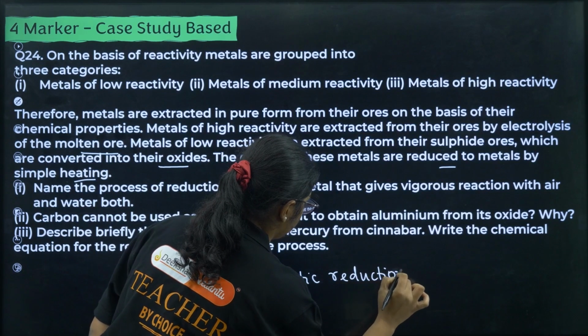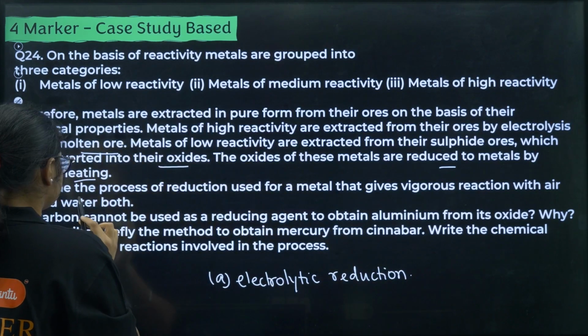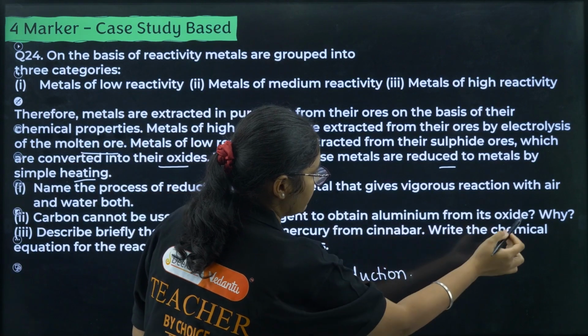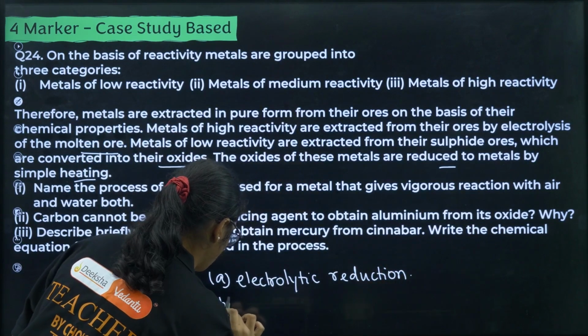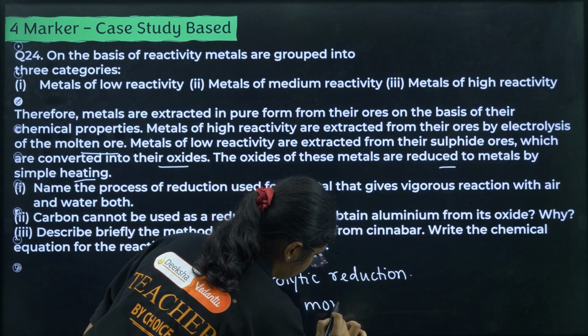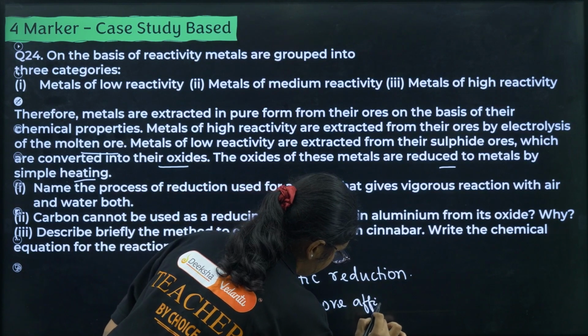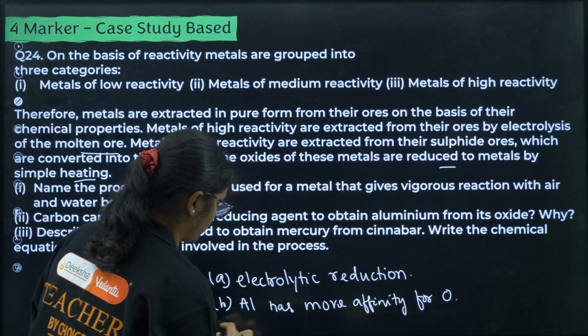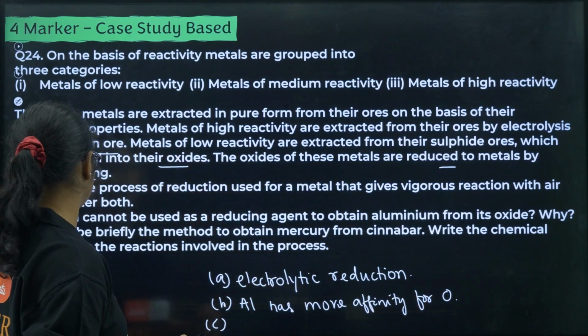So the first answer is electrolytic reduction. Next, carbon cannot be used as a reducing agent to obtain aluminium from its oxide. Why? Because aluminium has more affinity for oxygen, so you cannot easily separate this one.